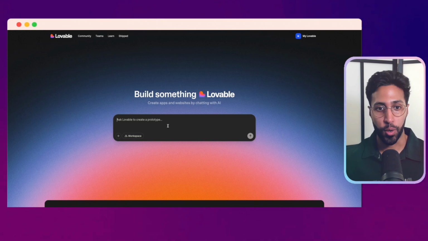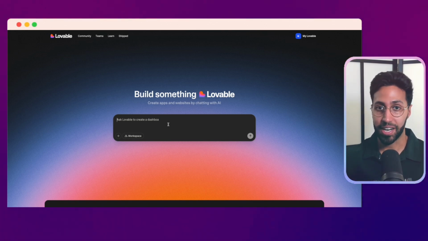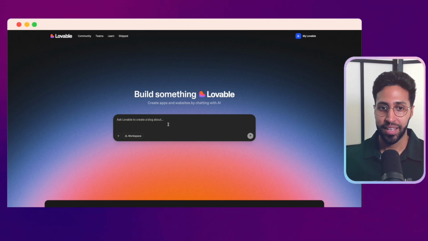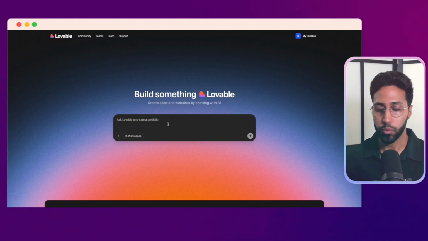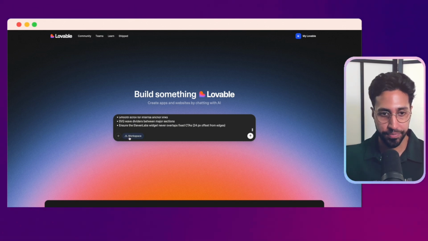So for those of you that don't know, Lovable is a vibe coding platform where you can build websites without writing a single line of code. So you're going to see just from that prompt the website I can build, and it does this really quickly and super high quality. So what I'll do is paste in this prompt.